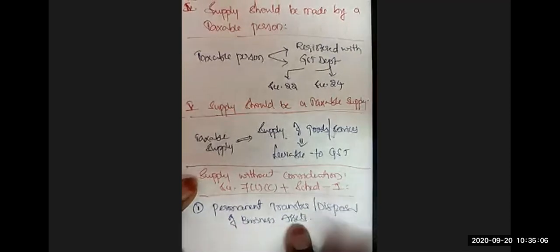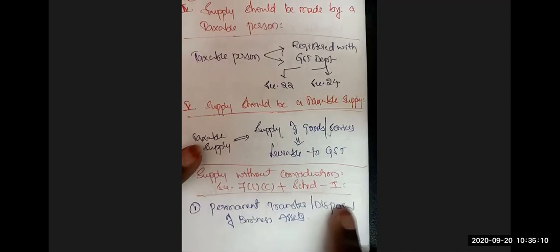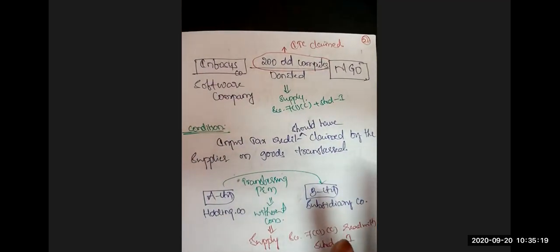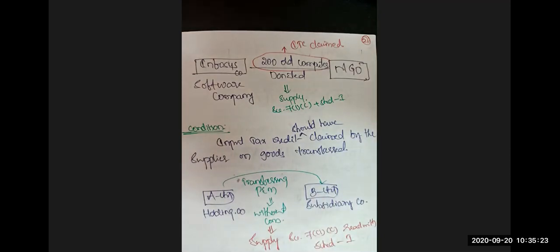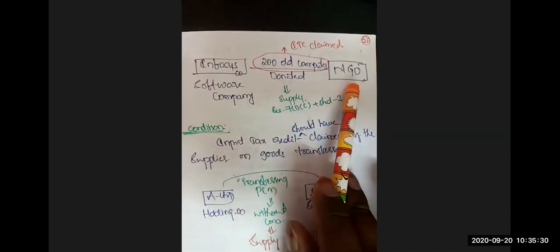Permanent transfer or disposal of business assets. First transaction. Now look at the example here. Infosys, a software company, donated 200 old computers to an NGO.